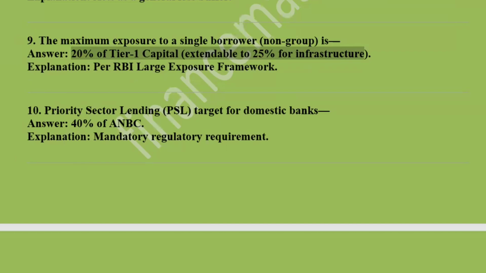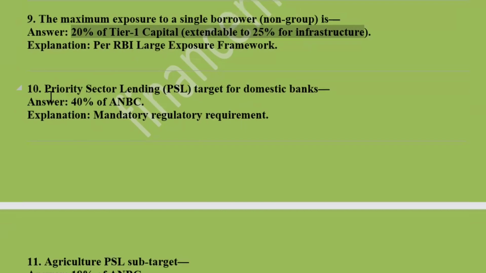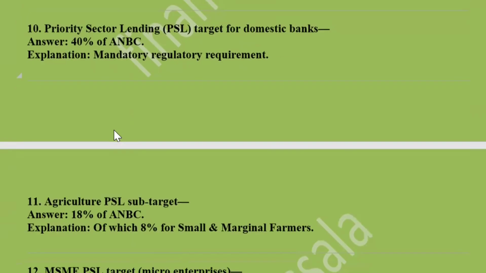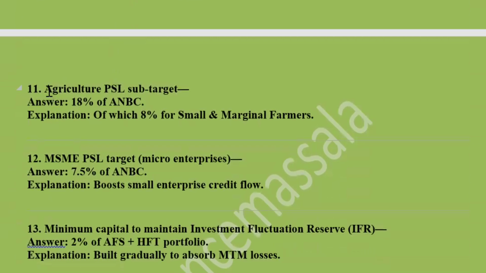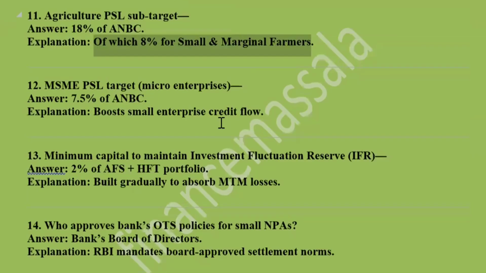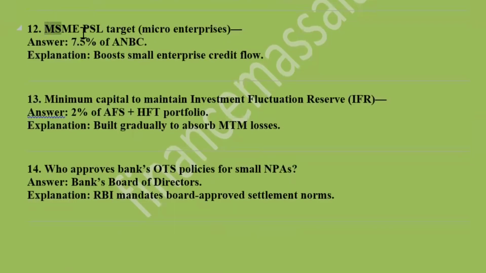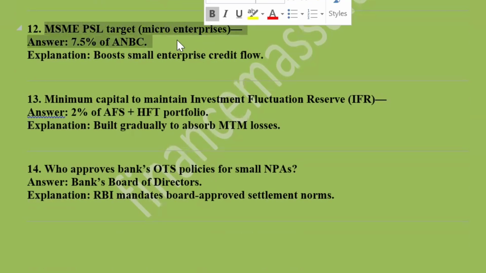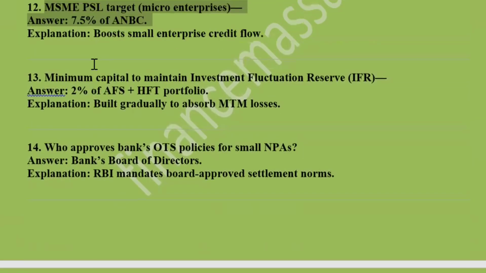Now, next is the priority sector lending, that is PSL, target for domestic banks. It is 40% of ANBC, a mandatory regulatory requirement. Then next is the agricultural PSL sub-target, which is 18% of ANBC, of which 8% is for small and marginal farmers. Now, next is the MSME PSL target for micro enterprises, which is 7.5% of ANBC, to boost small enterprise credit flow.